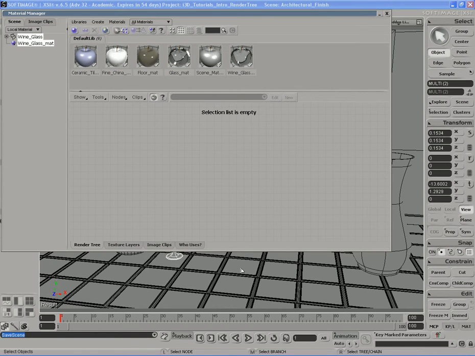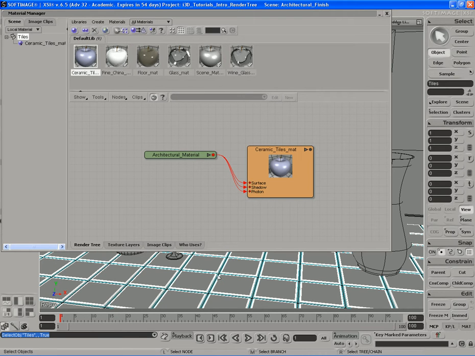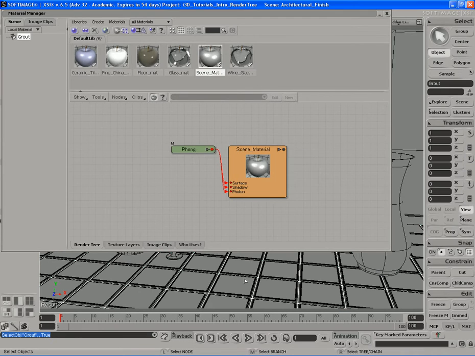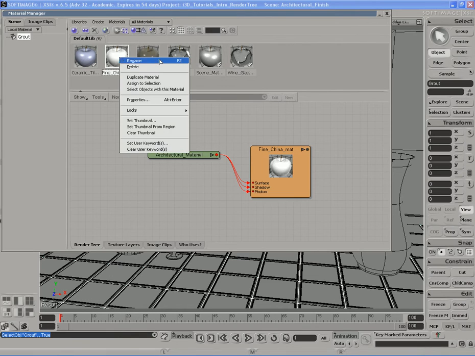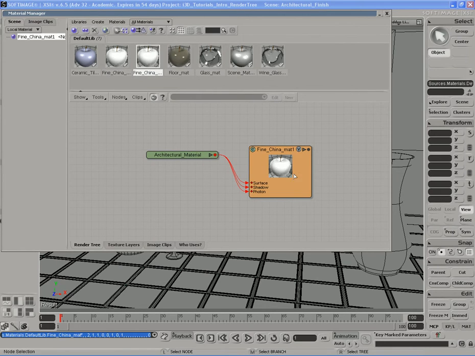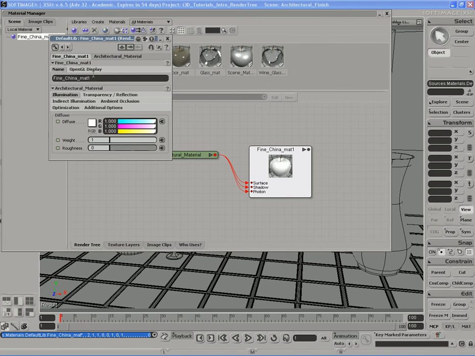Now, we created a material for the ceramic tiles, but we didn't create one for the grout that goes in the middle here, in between, right there. Kind of like the grout right there, it's going to just connect all these tiles together. Okay, so let's take the fine china material. This is the closest one that looks like how it should look. I'm going to duplicate that, and I'm going to rename this material to grout matte. And we're going to make a few changes.